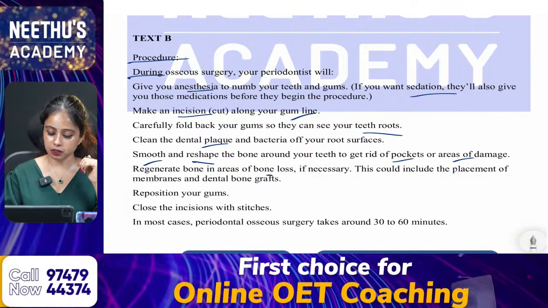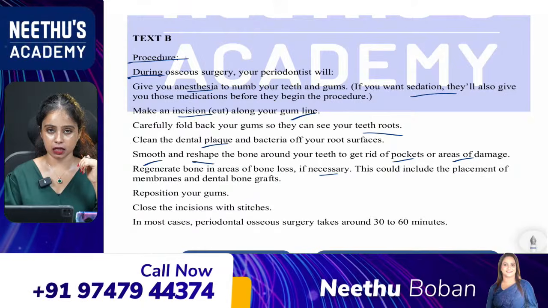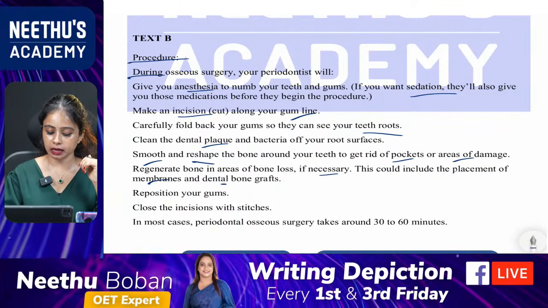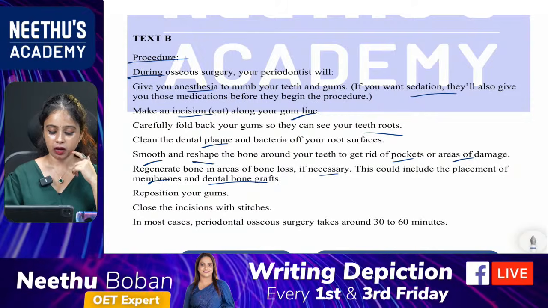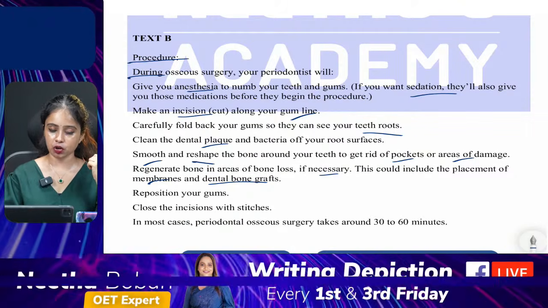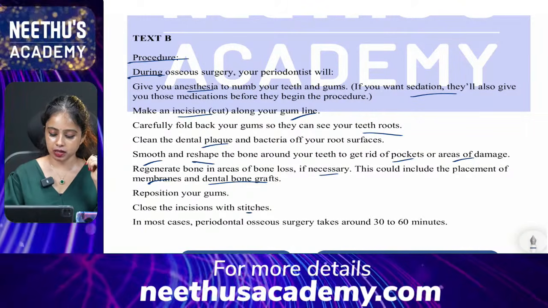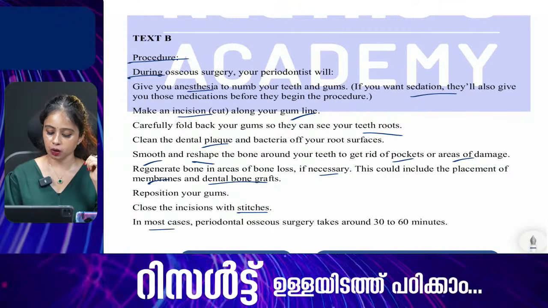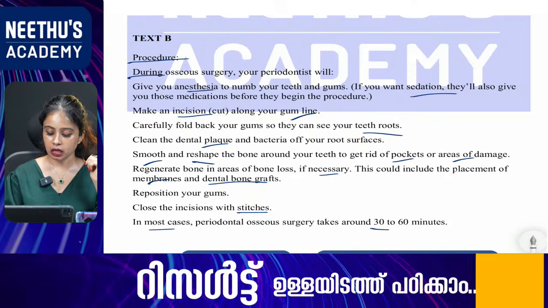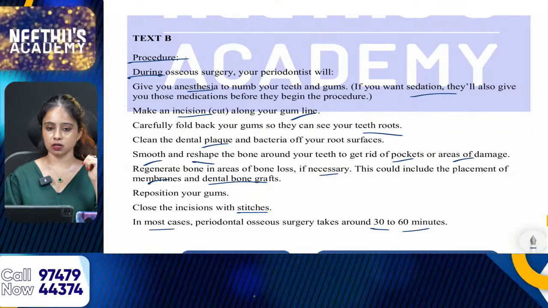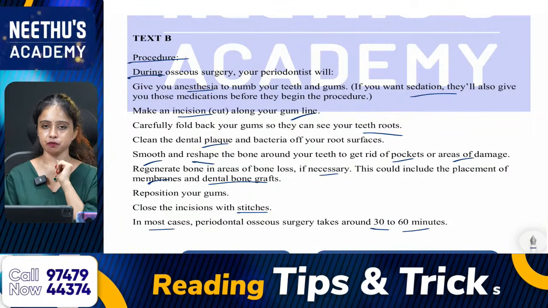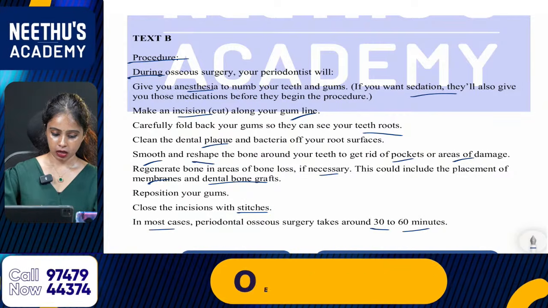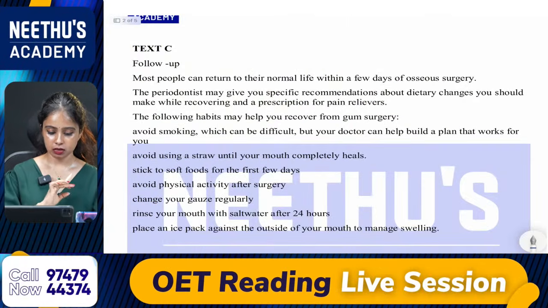Regenerate bone in areas of bone loss if necessary. This could include the placement of membranes and dental bone grafts. Reposition your gums. Then what is the next? Close the incision with stitches. In most cases, periodontal osseous surgery takes around 30 to 60 minutes. So these are the keywords which I have marked from the second text. Then we are moving to the next, text C.